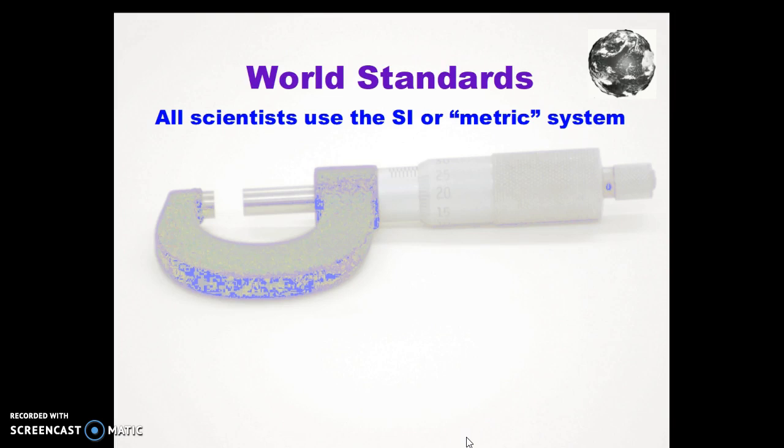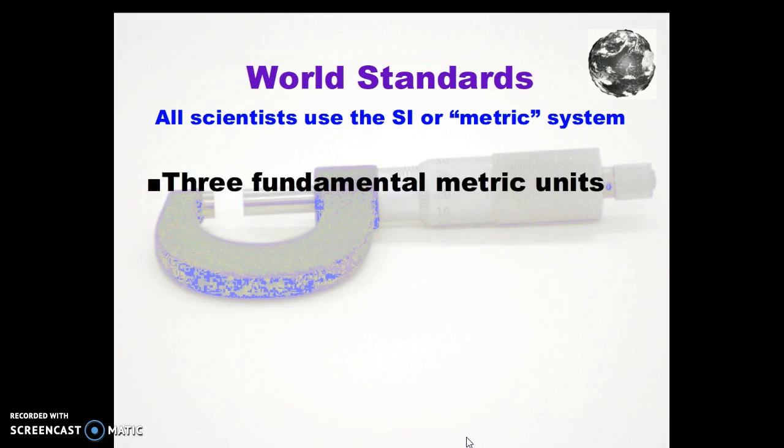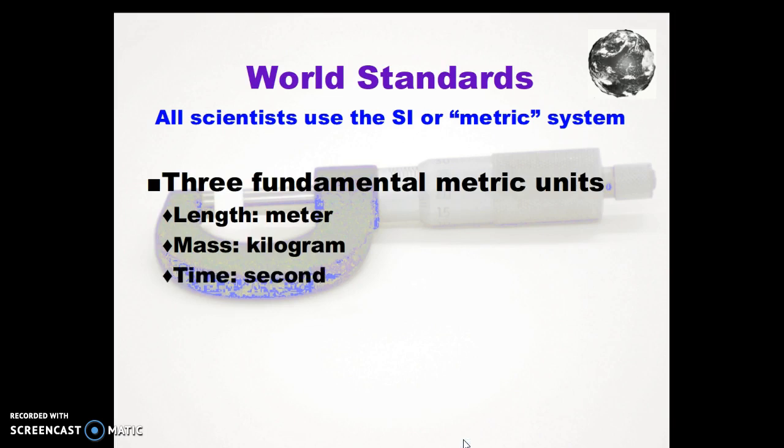All scientists use the SI, International Scientific or Metric System. The three fundamental metric units, or SI units, are for length, the meter, for mass, the kilogram. Chemists wanted the gram, but we bow to the physicists here. And for time, the fundamental unit is the second.